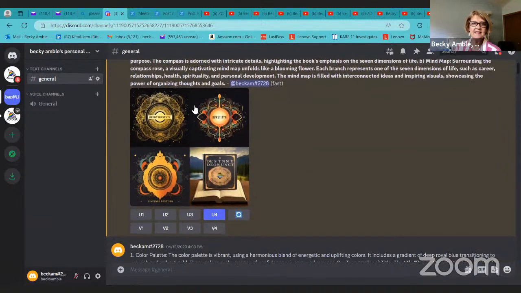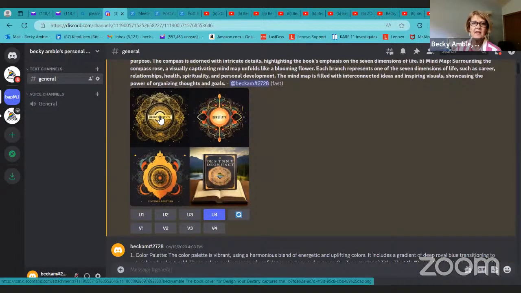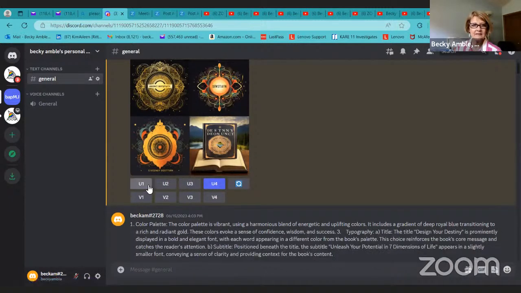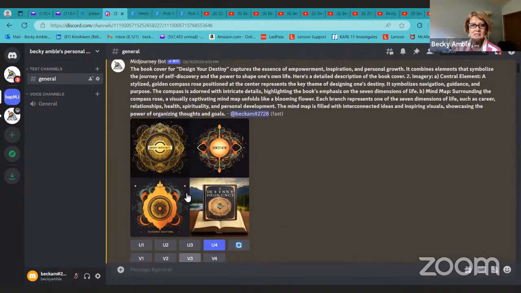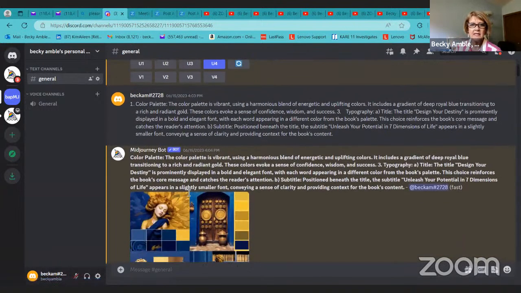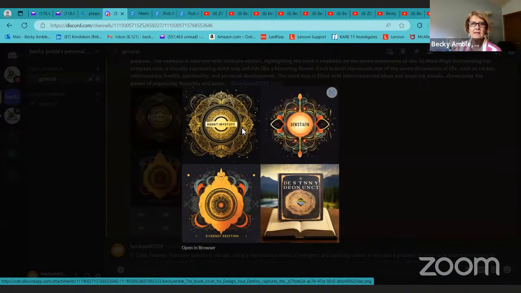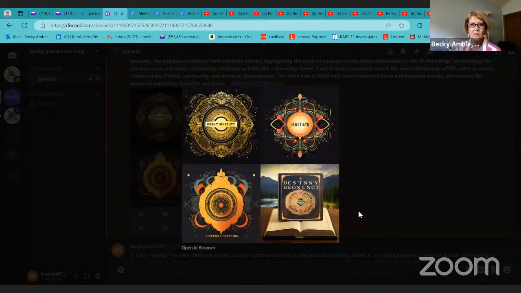Anyway, the first one I did came up with these images. And the way MidJourney works is similar to Bing, yet a little bit different. So it will give you 4 images. Then you can pick image number 1, 2, 3, or 4, and you can have it make some adjustments using the V's. Now, of course, I'm spacing out on exactly what those letters mean. Let's just take a quick look at this, and you can see what those images look like. And again, this was for a book cover.